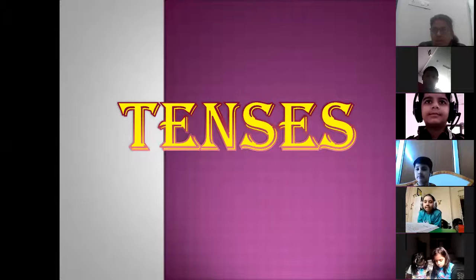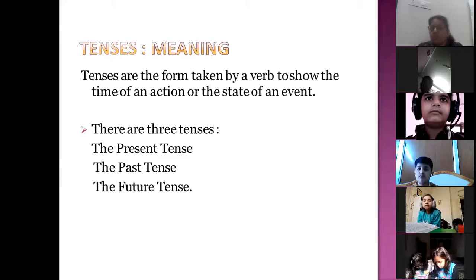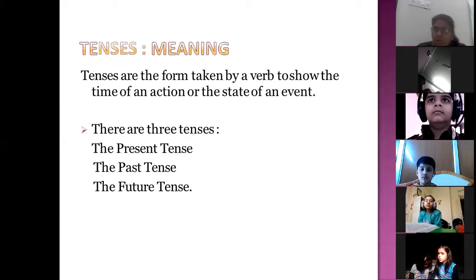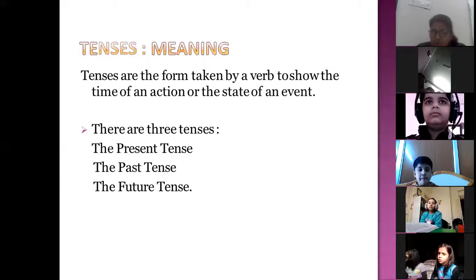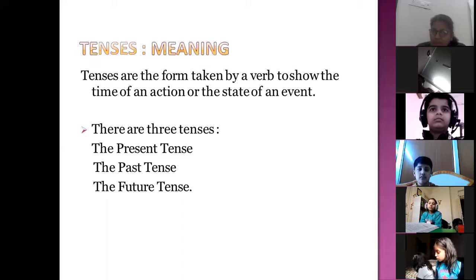Today we are starting a new chapter, that is tenses. So when we talk about tenses, we should first know the meaning of tenses. What are tenses? Tenses are the form taken by a verb to show the time of an action or the state of an event.